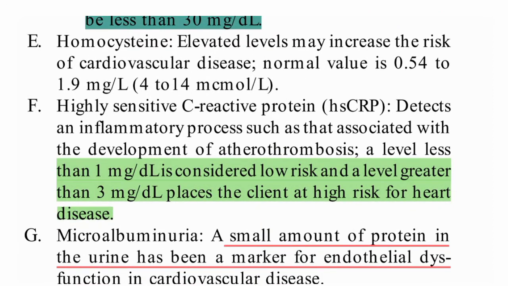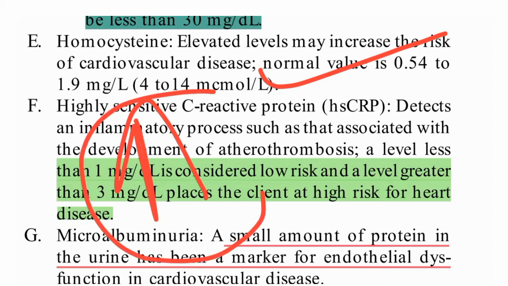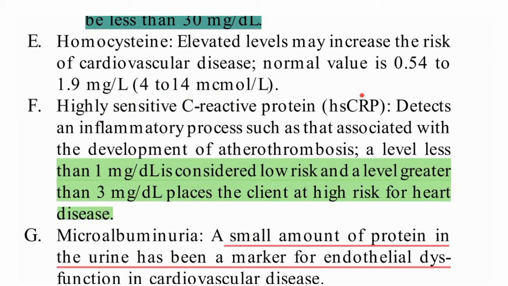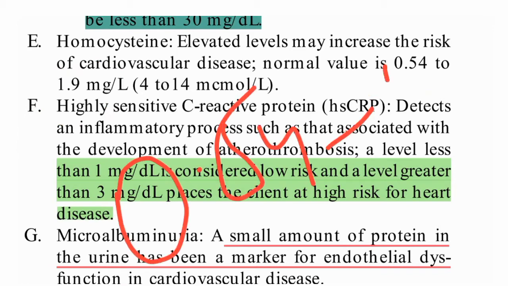Now coming to homocysteine. What does it do? Elevated levels may increase the risk of cardiovascular disease. When homocysteine is elevated, it is a risk factor for cardiovascular disease. What is the normal value of homocysteine? It should be 0.54 to 1.9 mg per liter, or 4 to 14 micromole per liter.